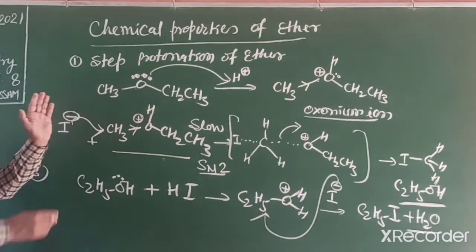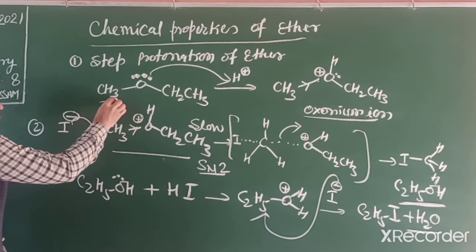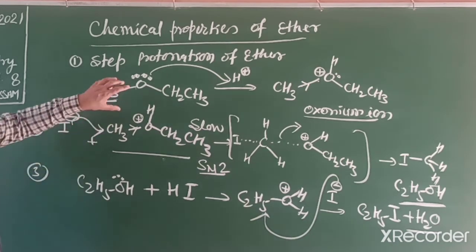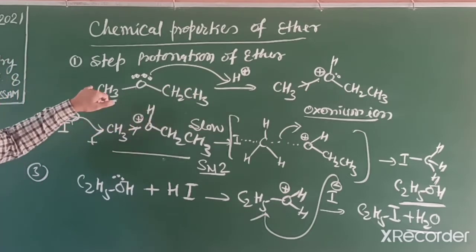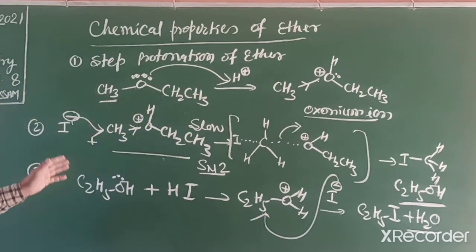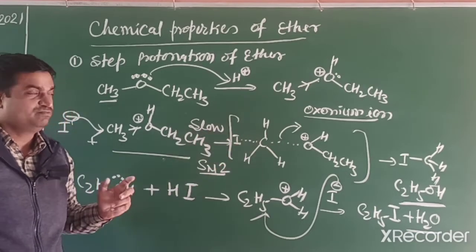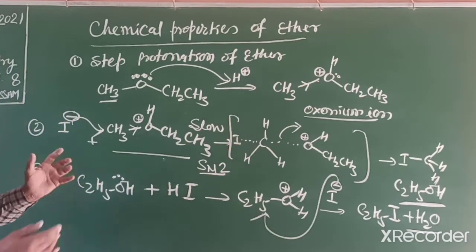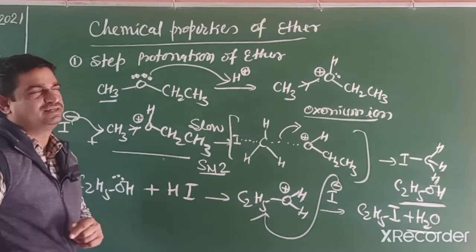In the first step, the iodide ion attacks the carbon that has smaller size. CH3 is smaller than the ethyl group, so iodide attacks the CH3 side. Due to steric hindrance, this is favorable. But if the temperature is higher and the concentration is high, the alcohol also converts into alkyl halide.